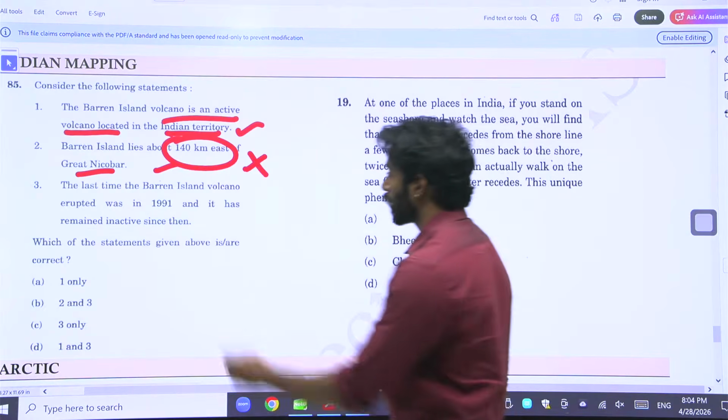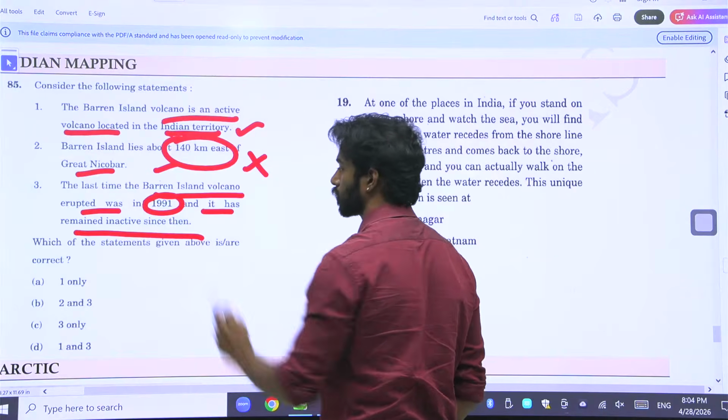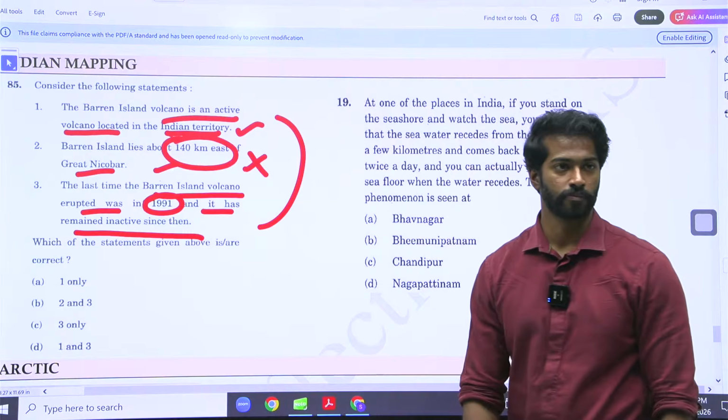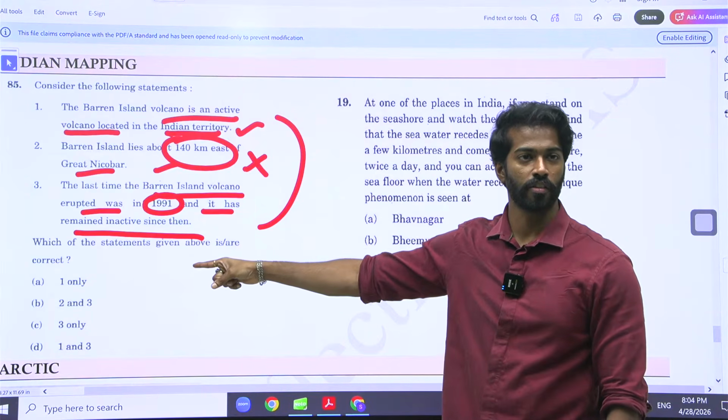The last time Barren Island volcano erupted was in 1991 and it has remained inactive since then. If you look at this, these both are contradictory. It is saying here active. What is it saying here? Inactive.